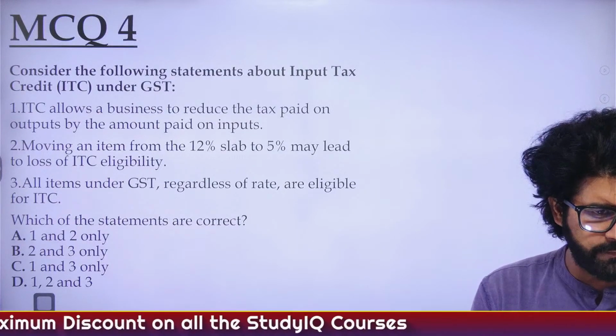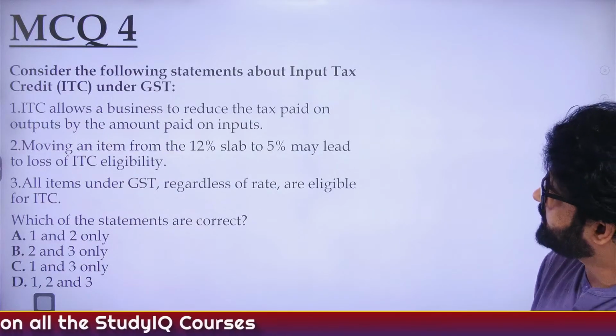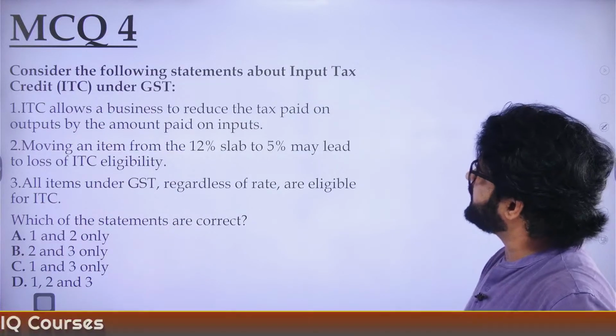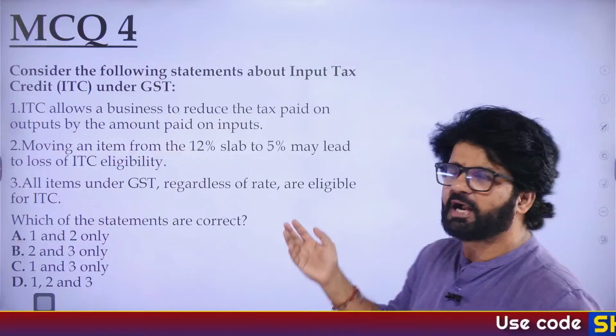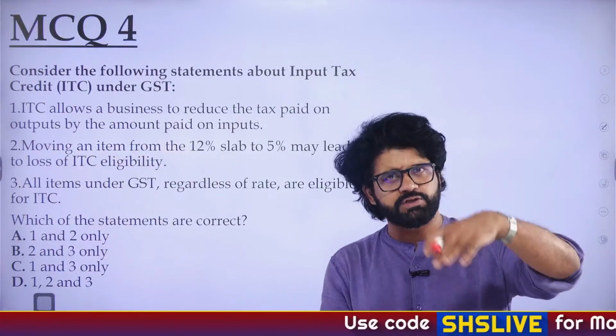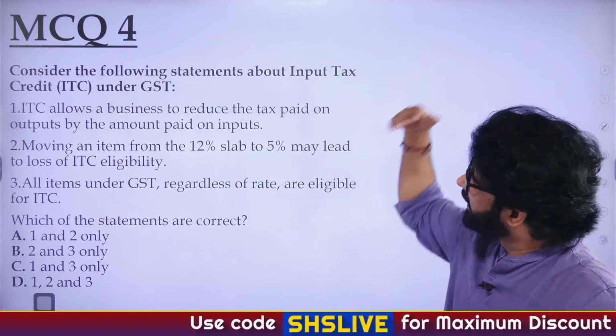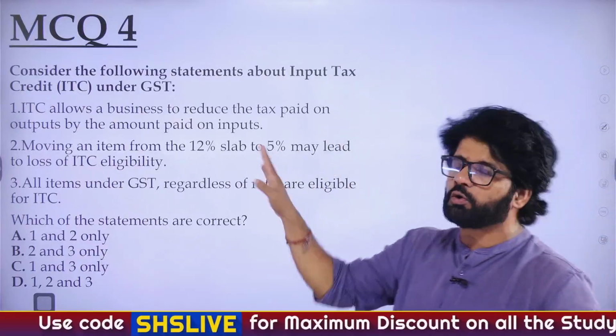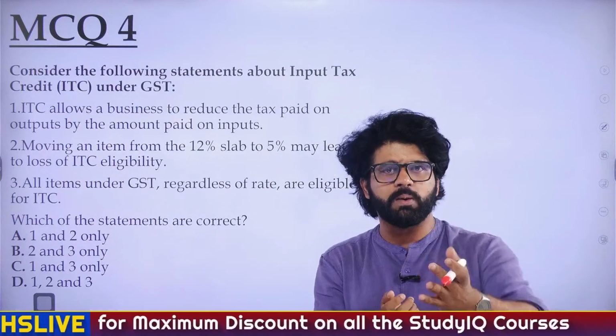Sriparna has given the answer for the fourth question. So let's see. ITC allows a business to reduce the tax paid on output by the amount paid on input. That's what we have discussed. If you have paid, let's say, GST of 100 rupees on input, and again you are paying GST on output, that 100 rupees will be reduced if you are under a 12% tax slab, right?